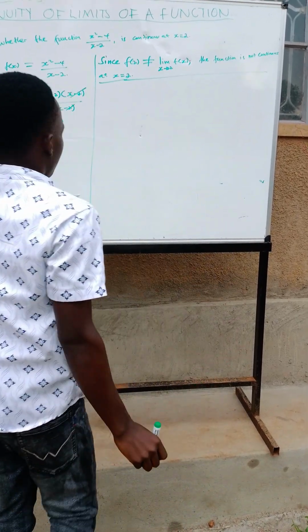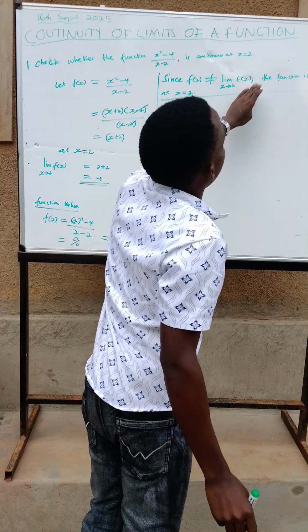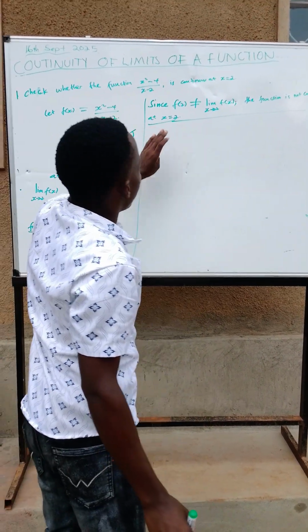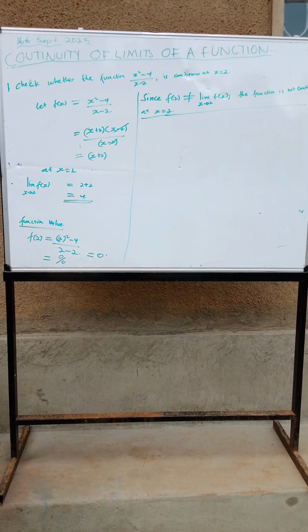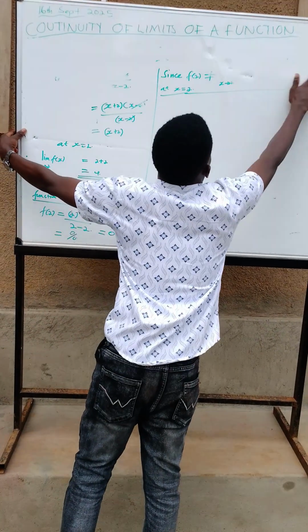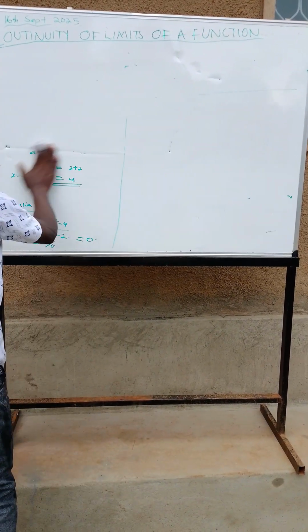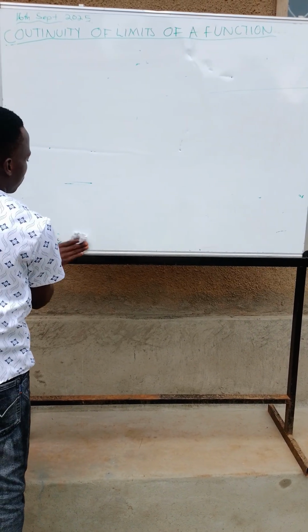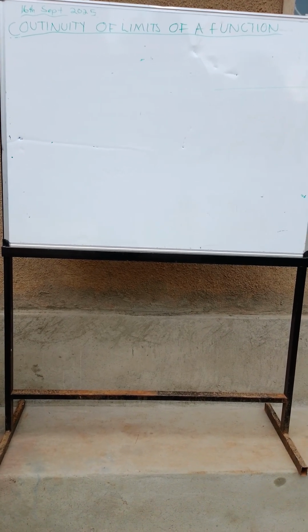From here, since the function value f of 2 is not equal to the limit of the function as x approaches 2, the function is not continuous at x equals 2. Then that has been our first example. Let's look at another example about the continuity of limits of functions.